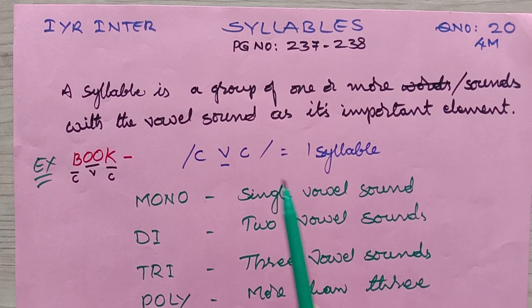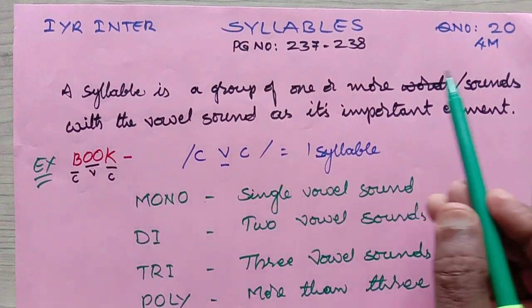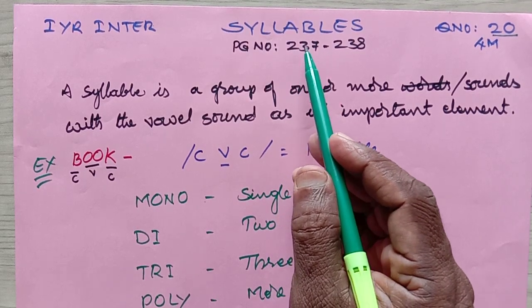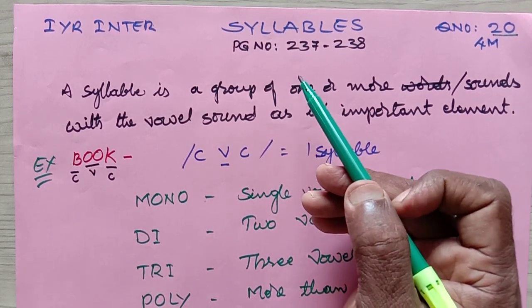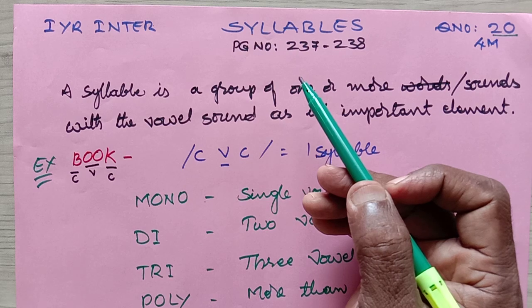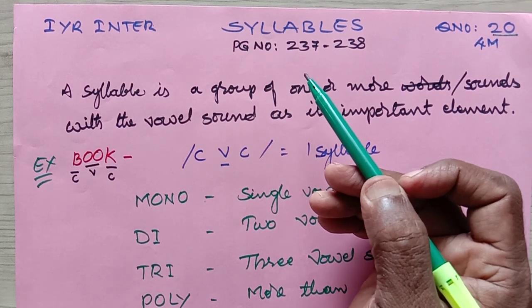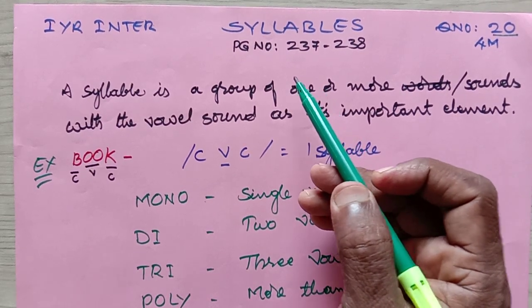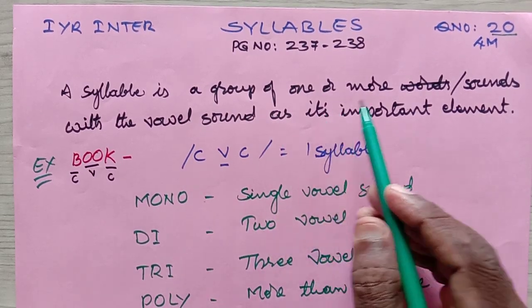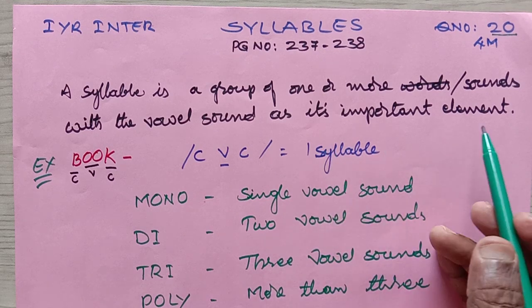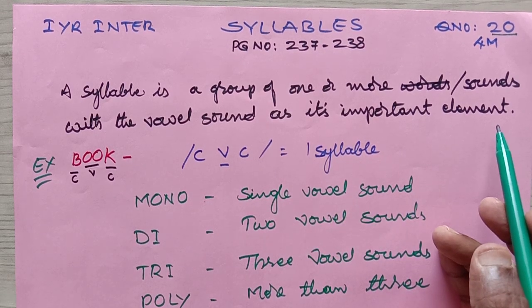Well, now first year inter, this is question number 20 and the topic is syllable. Now what is a syllable? Okay, students, listen. A syllable is a group of one or more sounds with the vowel sound as its important element. So what we need to find?